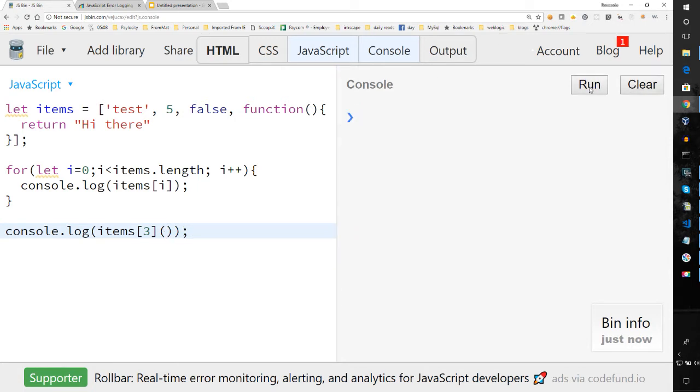Let's clear and run again. And you notice that it executed the function. So that's one of the powers, that they can have different types. And really any type, other objects, other arrays, anything can go in there. So that's one of the superpowers of the array.